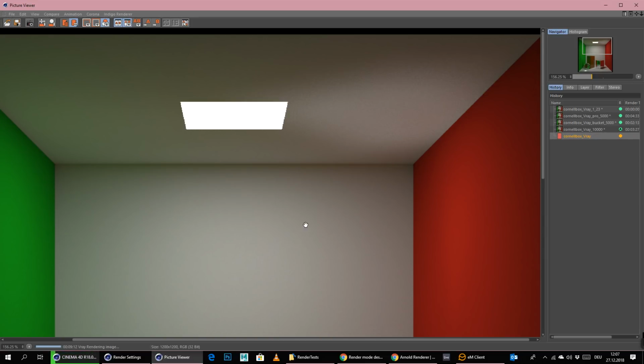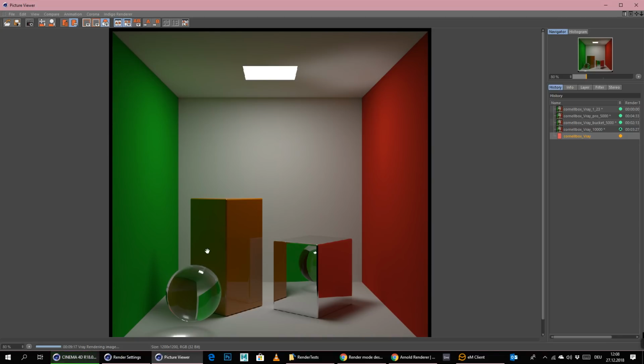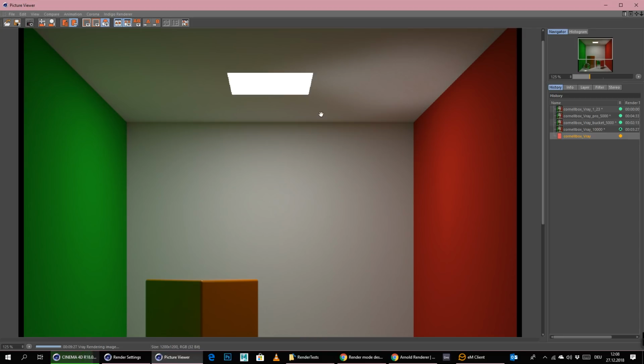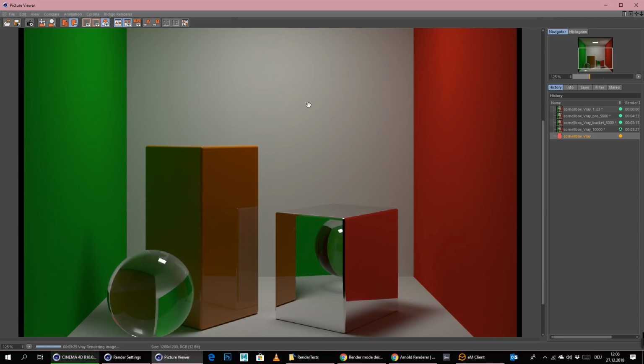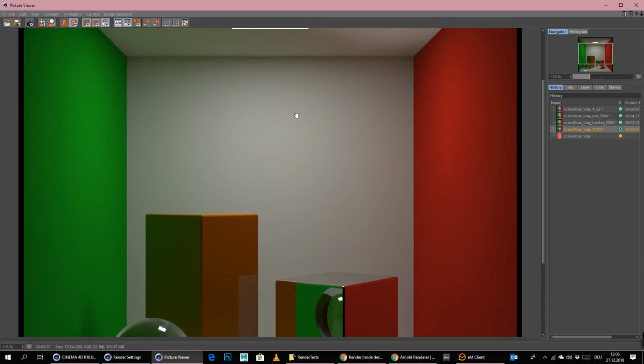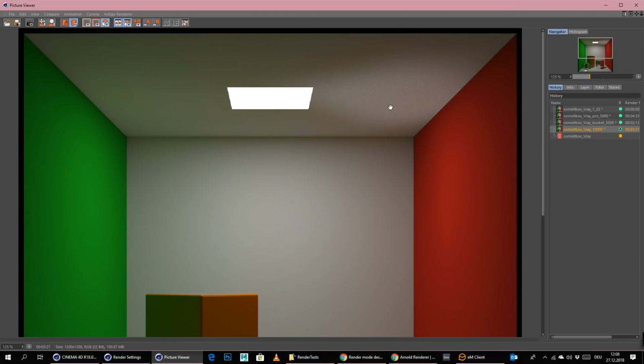The rendering was pretty fast actually. The only thing that was not, I don't know why it's still rendering here, probably because of the RAM that needs to be emptied, but the image is already finished, I think, after 8 minutes and something. Yeah, but anyway, like I said, the calculation was okay, and the caustics calculation alone took maybe around 6 minutes or something like that.